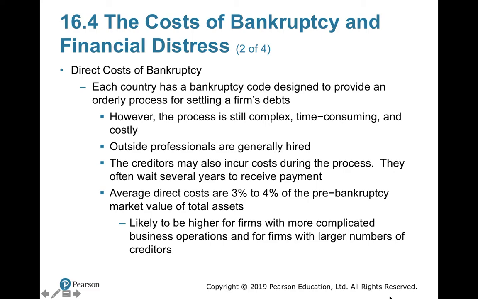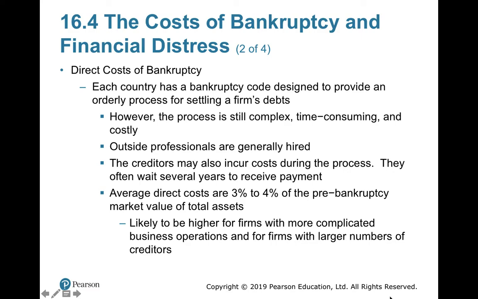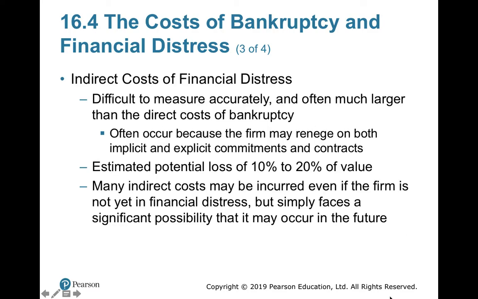And it is likely to be higher for some companies and industries, which varies from company to company and industry to industry. Now we will come to the indirect costs. Direct costs are directly involved: an officer will be appointed, he will sell the assets. The assets might be sold at lesser value. Then from the proceeds, he will make the payment of the liabilities. These are the direct costs. There are also indirect costs involved in financial distress. What are they? Difficult to measure.